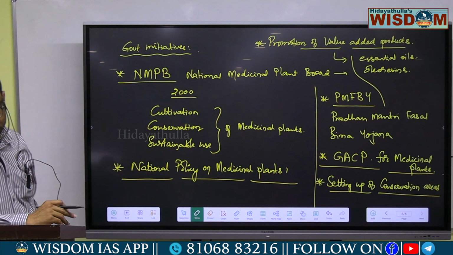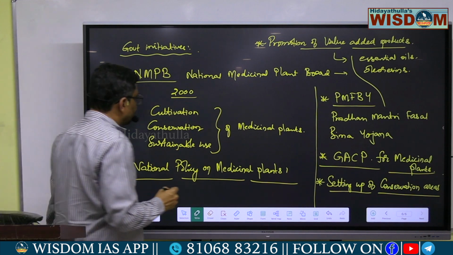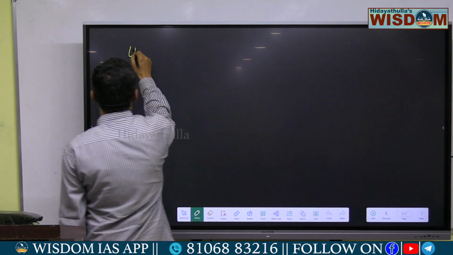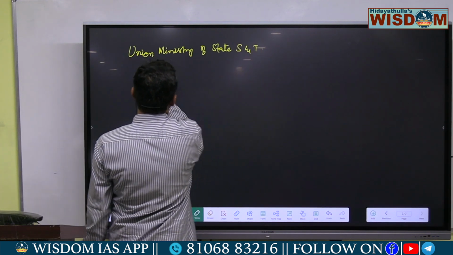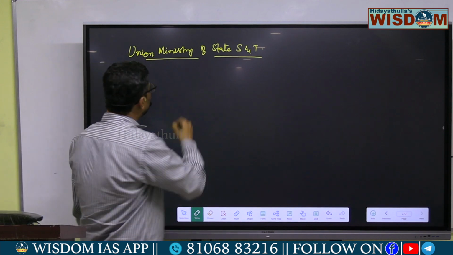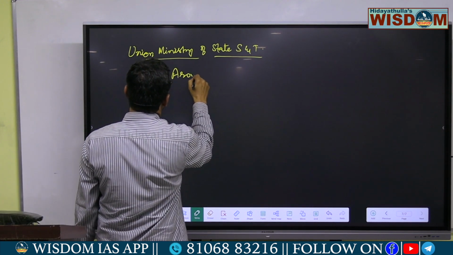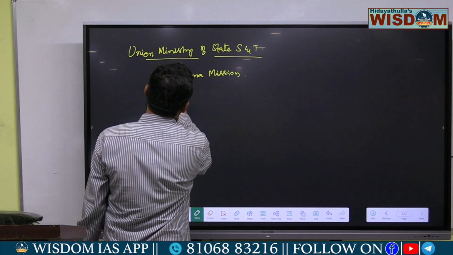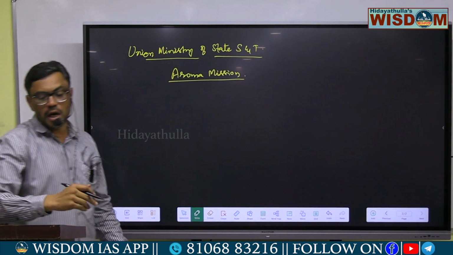So recently, the Union Ministry of State for Science and Technology has initiated a new mission called Aroma Mission.